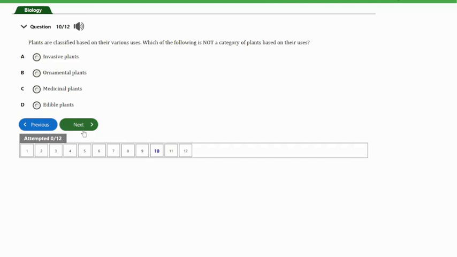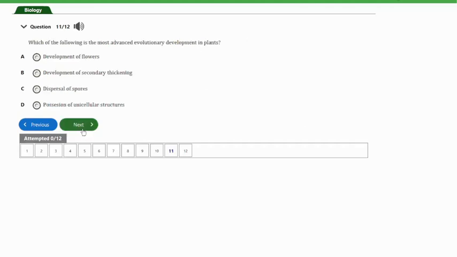It says plants are classified based on their various uses. Which of the following is not a category of plants based on their uses? A, invasive plants, B, ornamental plants, C, medicinal plants, D, edible plants. So guys, invasive plants, like you should have guessed rightly, is not a classification of plants based on their uses. Plants can be classified based on their uses as ornamental, they can be medicinal, they can be edible plants, and so on. But invasive plants is not a way of classifying plants based on their uses.